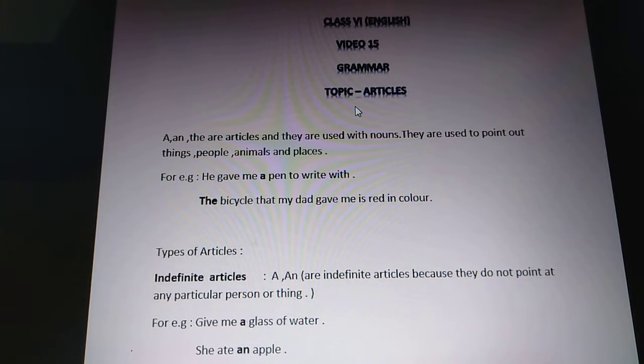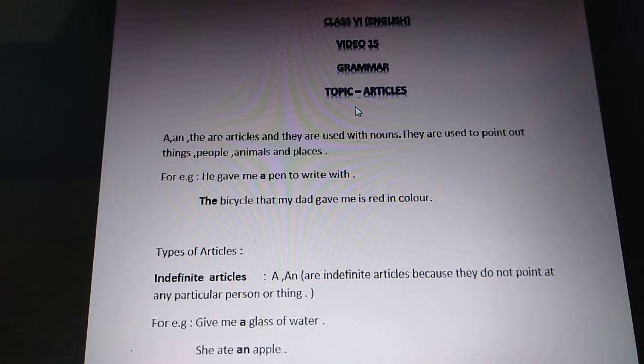Hello children, now here I am with a new topic of grammar, that is articles. This topic is not very new to you. You have been doing this topic in your previous classes. Now there are some additions in every topic when you grow up and grow into your next classes. So here also we will see a little bit different things, and now let's revise what we all have done in our previous classes.